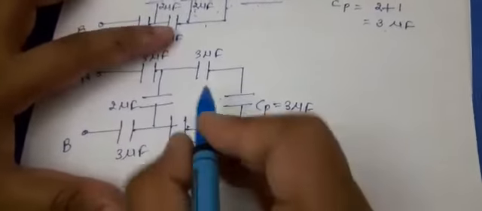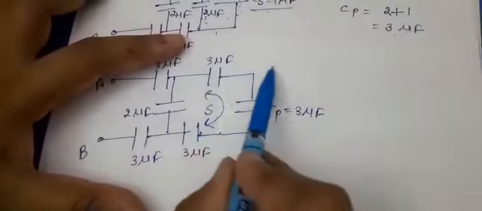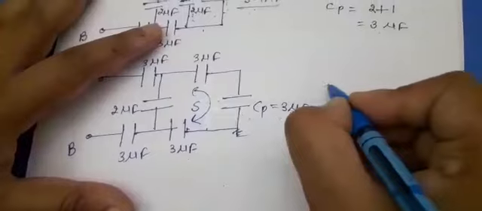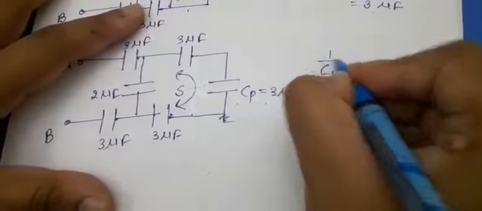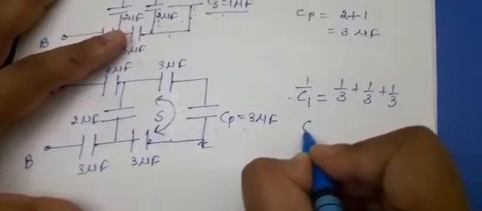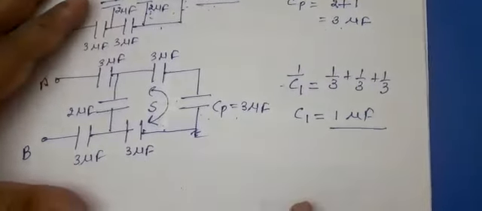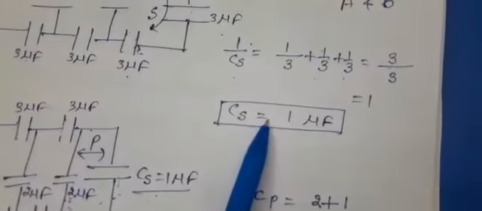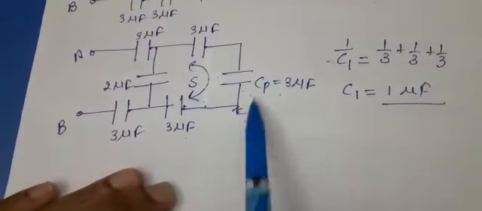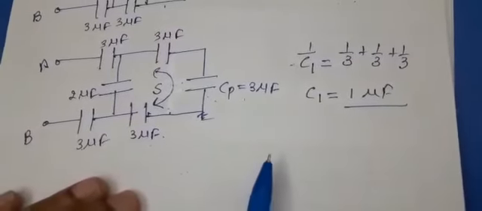Now you can better judge. These three are again connected in series. So when you are connecting these three in series, as in the first step we have taken, you can write 1 by C1 equals 1 by 3 plus 1 by 3 plus 1 by 3. Directly by taking LCM, it comes out to be 1 microfarad. This is the first step we have taken. In a similar way, here 3 microfarad, 3 microfarad, 3 microfarad, all these are in series. So due to this, C1 comes out to be 1 microfarad.